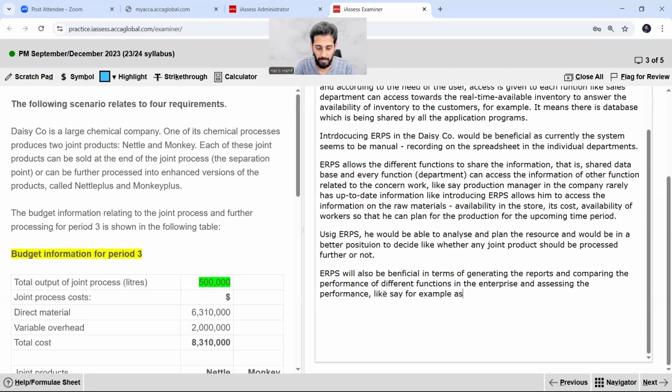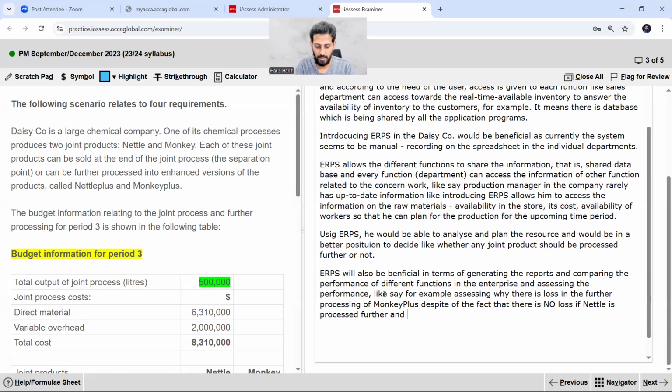Okay, like say for example, assessing why there is loss in the further processing of Monkey Plus, despite the fact there is no loss if Nettle is processed further.